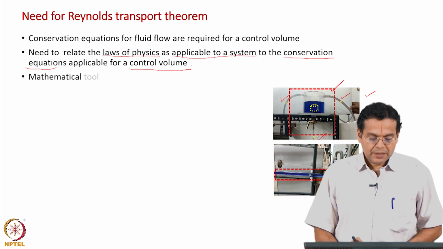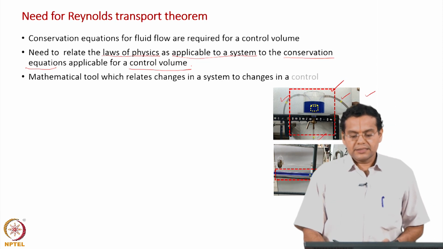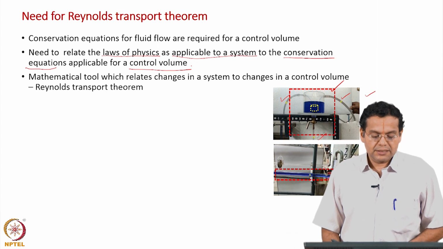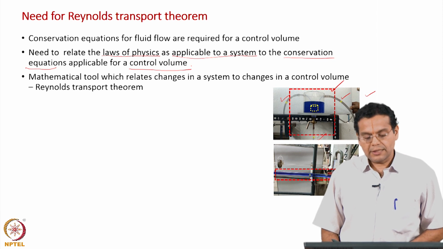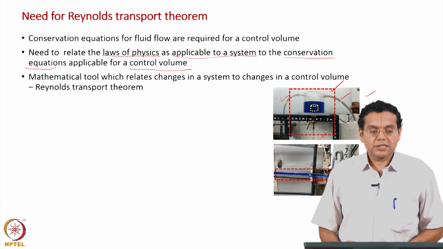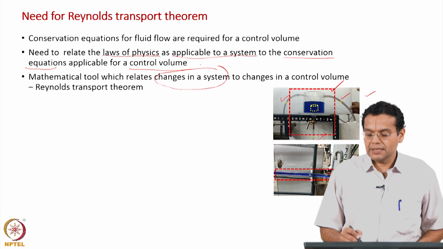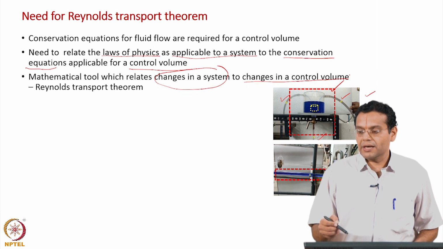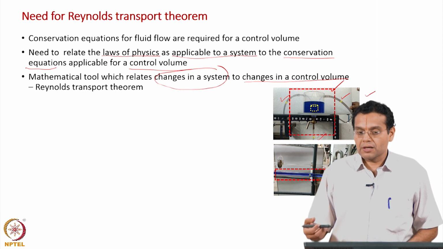And that is where we require a mathematical tool which relates the changes in a system to changes in a control volume, and that is what we call the Reynolds transport theorem. So, this Reynolds transport theorem helps us to relate the changes in a system to changes in a control volume. Why is that? The changes in a system are described by the law of physics, changes in the control volume are what we require. So that, for example, we can use it in such a case to predict flow rates, to predict velocity profiles, etc.